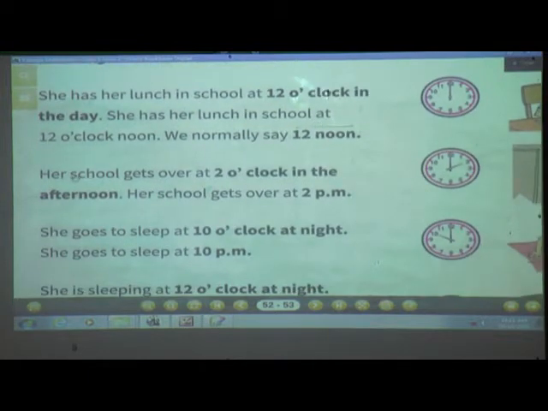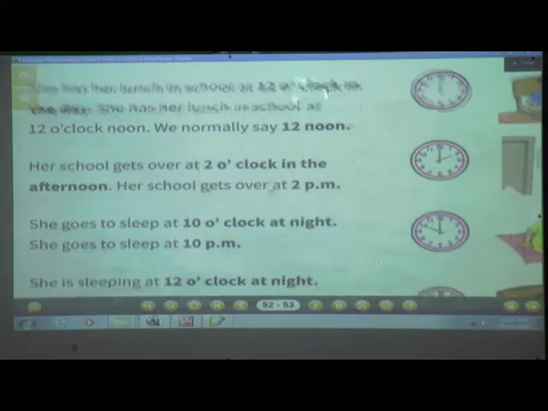Now her school gets over at 2 o'clock in the afternoon. When does her school get over? At 2 o'clock in the afternoon. That means her school gets over at 2 PM. Now see here students, the word is afternoon. For afternoon here we have used PM. Her school gets over at 2 PM.